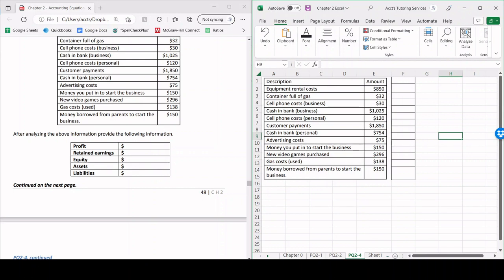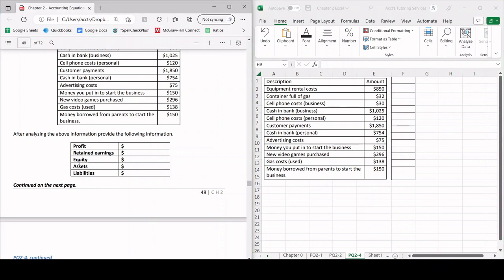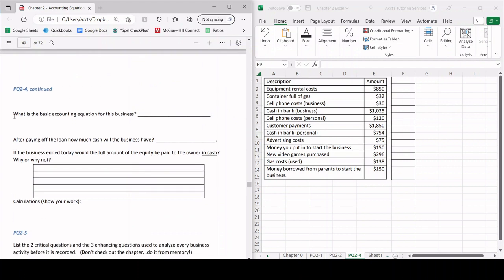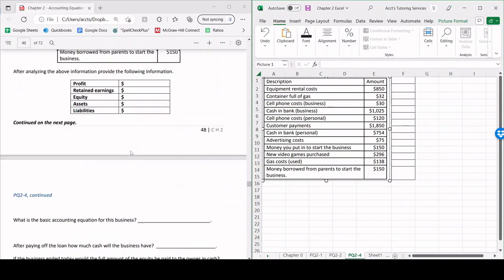After analyzing the above information, provide the following information: profit, retained earnings, equity, assets, and liabilities. Then what is the basic accounting equation for the business? We know the accounting equation is assets equals liabilities plus shareholders' equity. After paying off the loan, how much cash will the business have? We'll talk about that as well. If the business ended today, would the full amount of the equity be paid to the owner in cash? Why or why not? Let's dive right into it.